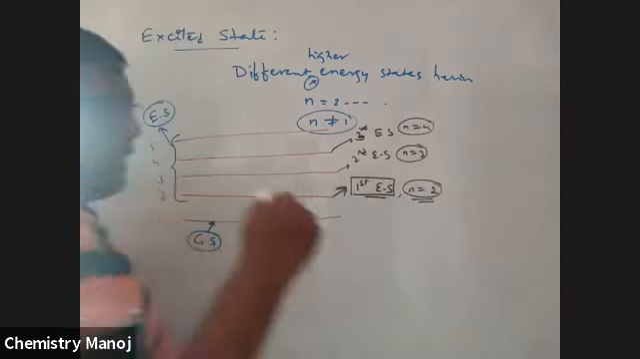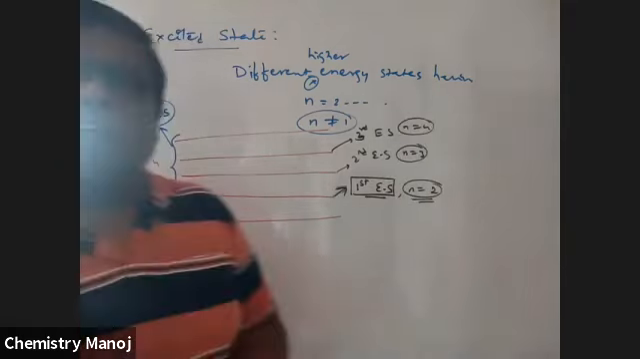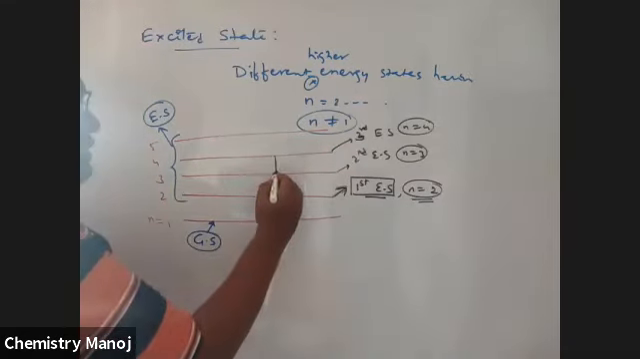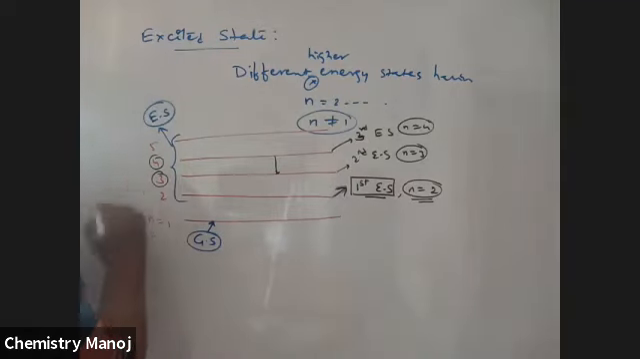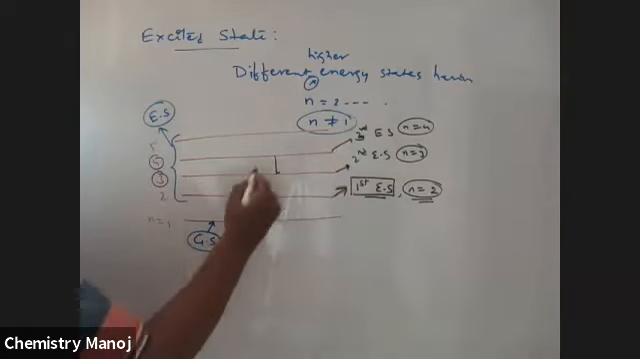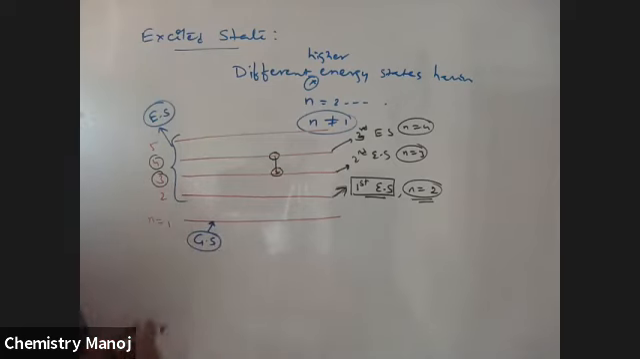Please be mindful. When an electron jumps from the third excited state to the second excited state, that means n is equal to 4 to n is equal to 3. That is the important case study. So it is not the third state to the second state. It is the third excited state to the second excited state. Third excited state means the fourth orbit, to the third orbit. This is the second excited state, this is the third excited state.